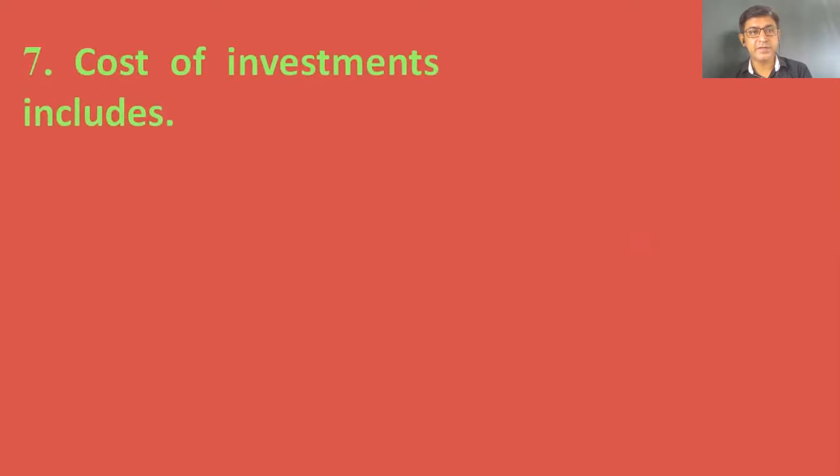Next, cost of investments includes. Let us see what it includes: stamp duty, brokerage, both A and B, or none of the above. The right answer is option C, both A and B. Cost of investment includes both stamp duty and brokerage.